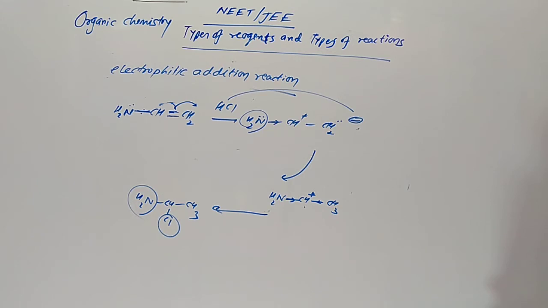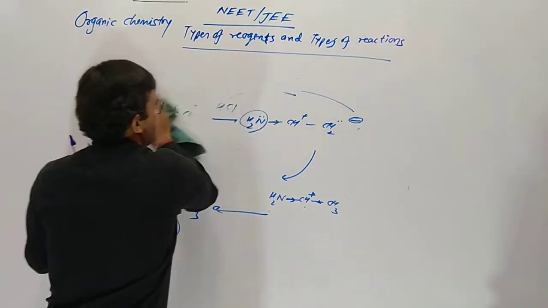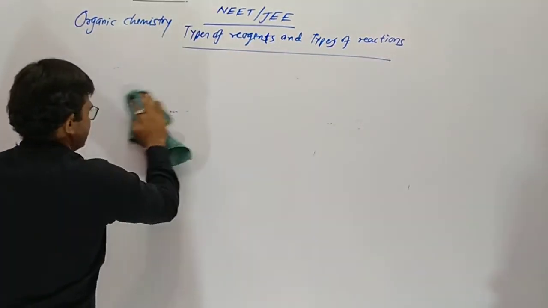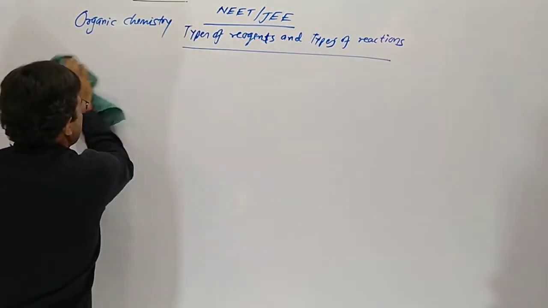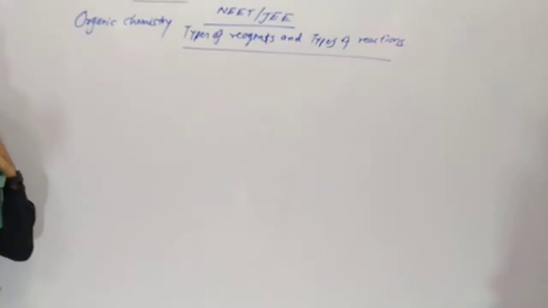Now rearrangement. Now we are in rearrangement. What is the rearrangement?